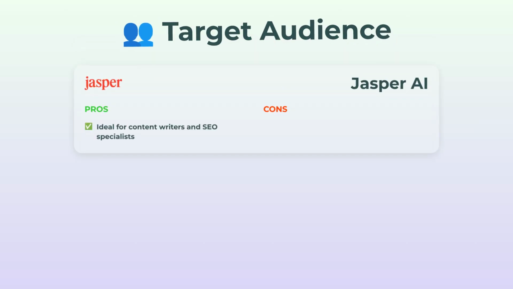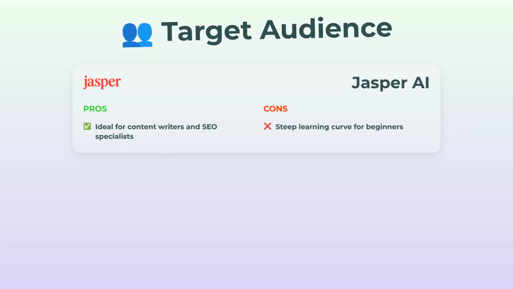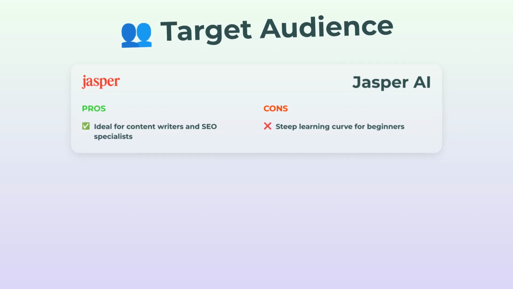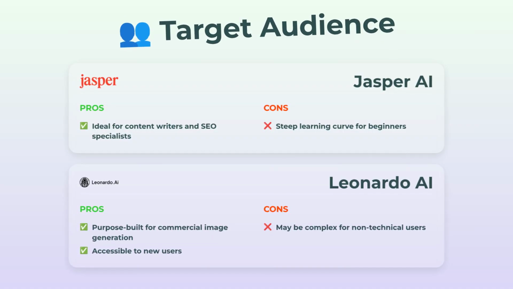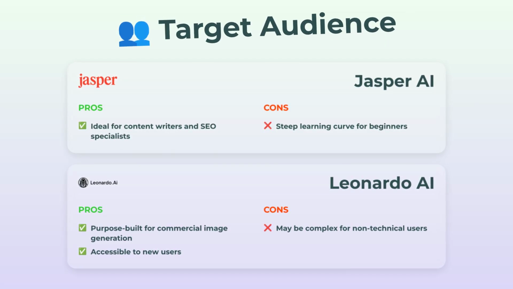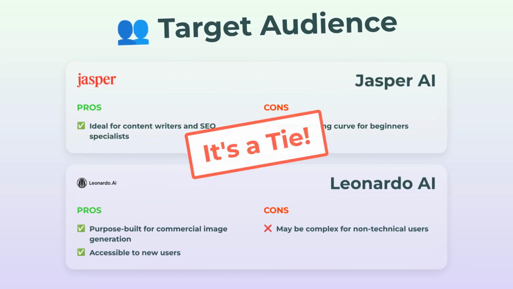Last up, target audience. Jasper is perfect for content writers, bloggers, and those SEO specialists. If that's your thing, you'll love it. But fair warning, there's a bit of a learning curve if you're new. Leonardo is more geared toward commercial image generation and is pretty accessible for fresh beginners, even if you don't have a ton of tech experience. On the flip side, its complexity might be a hurdle for non-techie folks. Here, honestly, I'd say it's a tie.